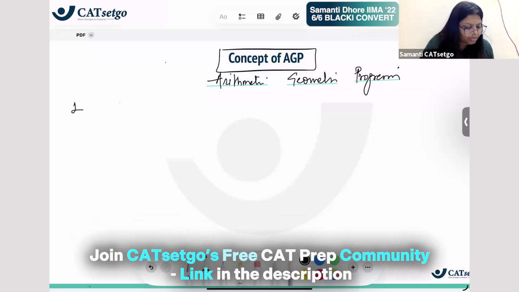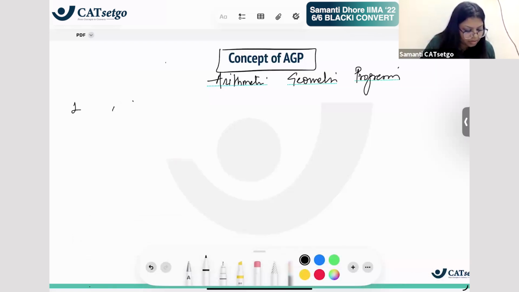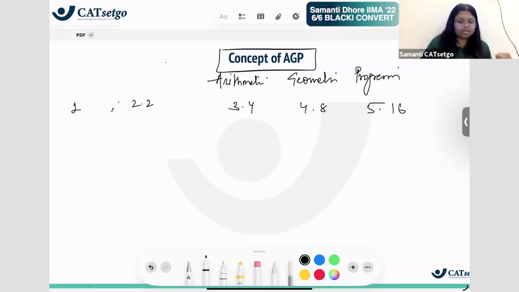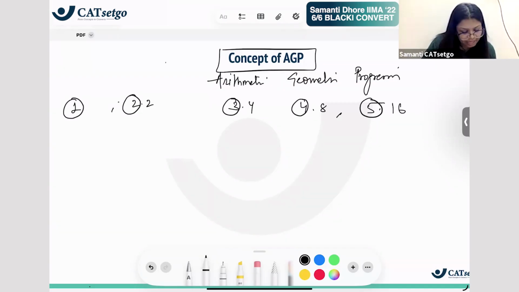It is of the form, for example, if 1 is the first term, second term is 2, 3, 4, 5. This is an AP, right? And if I just say 2, 4, 8, 16, this is a GP, right? So you have 1, 2, 3, 4, 5 as an AP and 2, 4, 8, 16 as a GP.